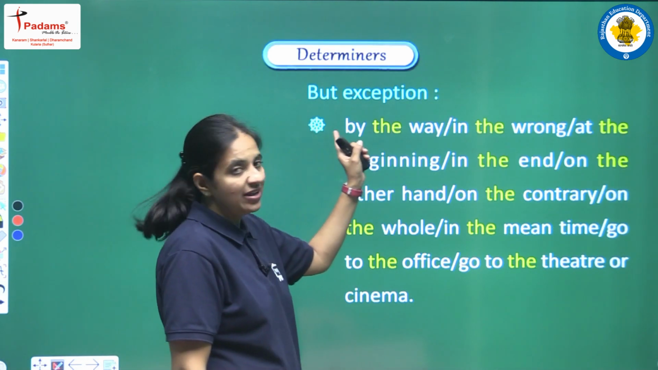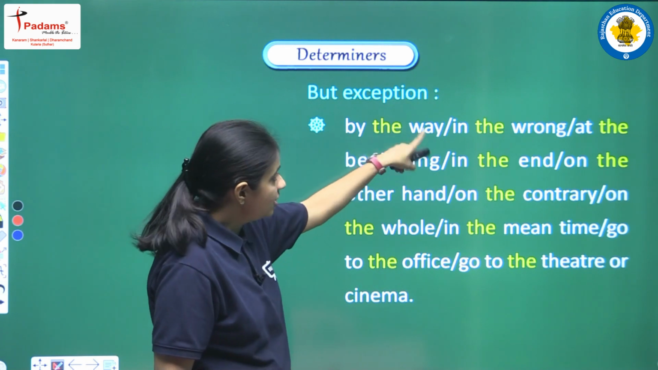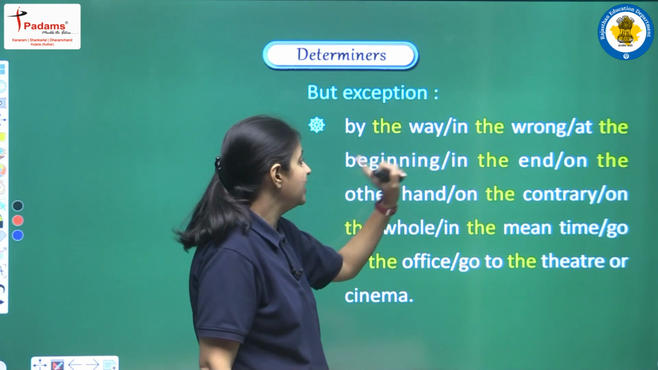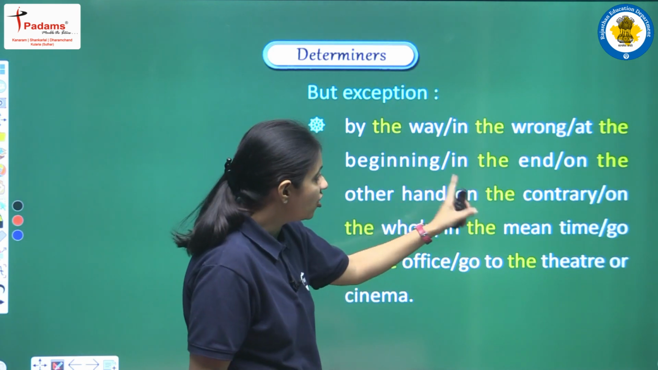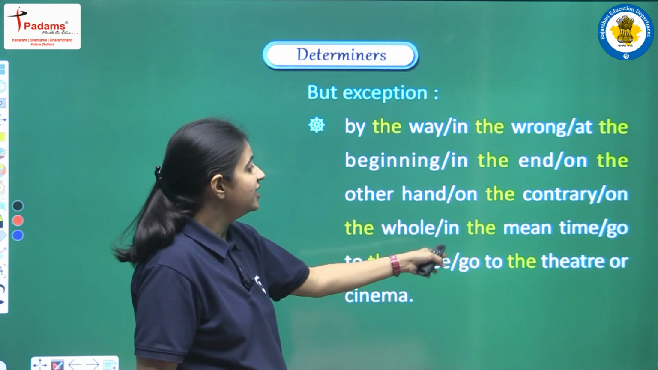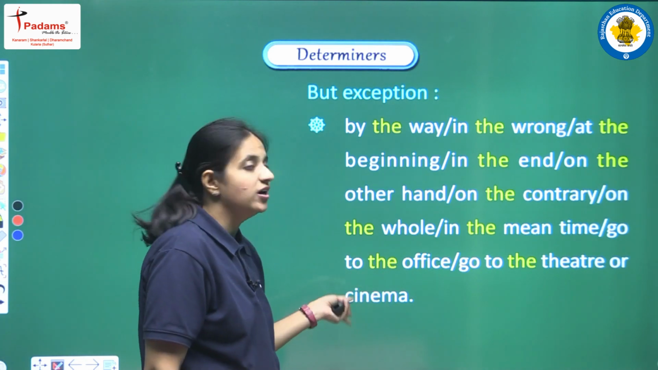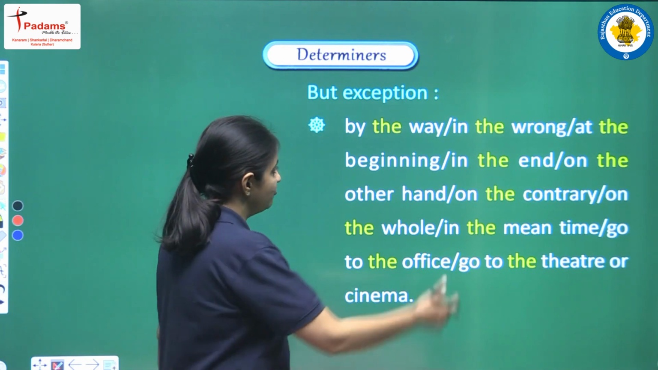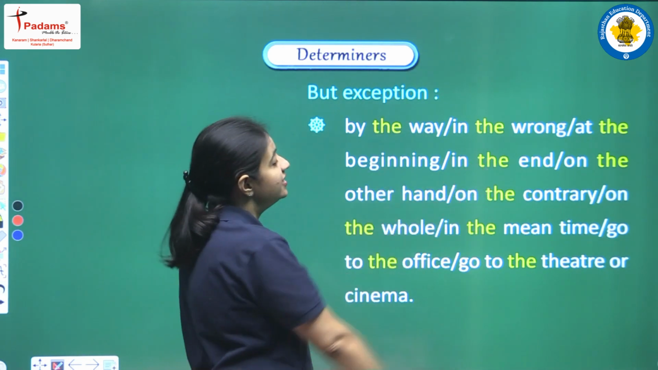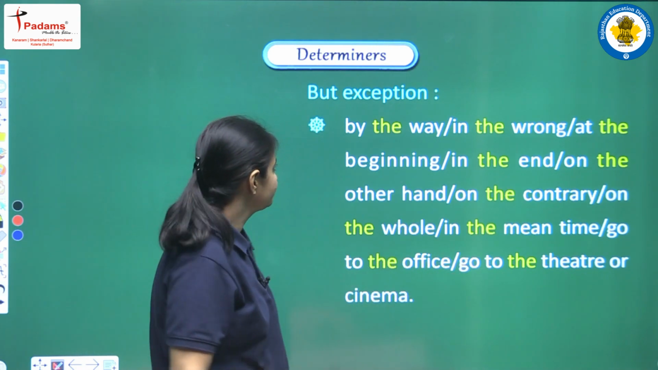Next, again we have some exceptions to this rule also. So let's see. By the way, in the wrong, at the beginning, in the end, on the other hand, on the contrary, on the whole, in the meantime, go to the office, go to the theater or cinema. Again we have some exceptions, and when we have such patterns, then we have to use the articles in this way.